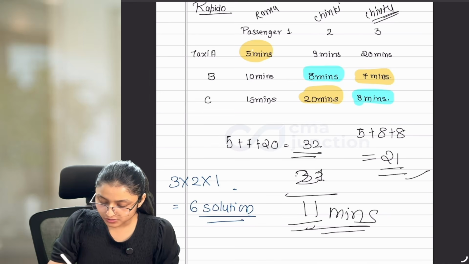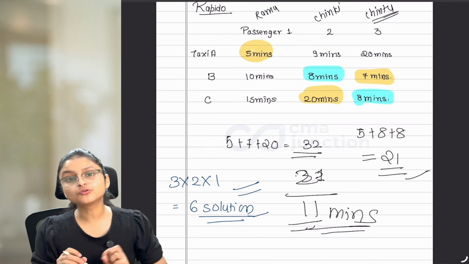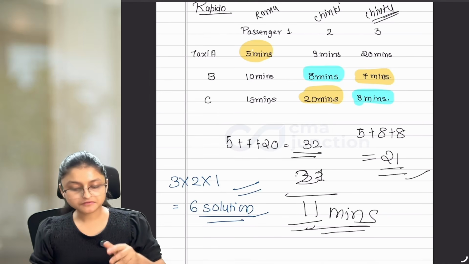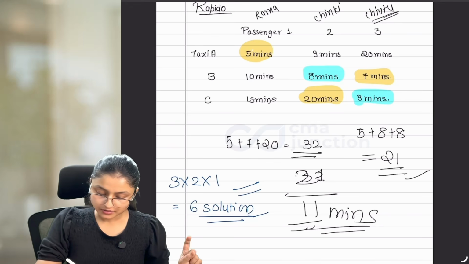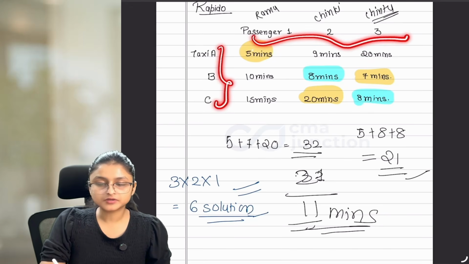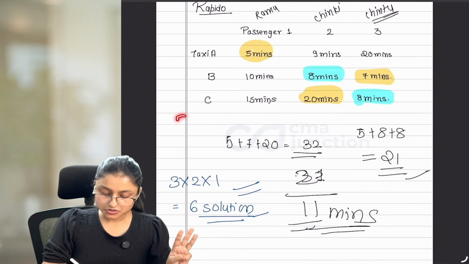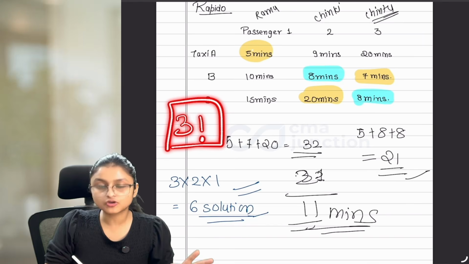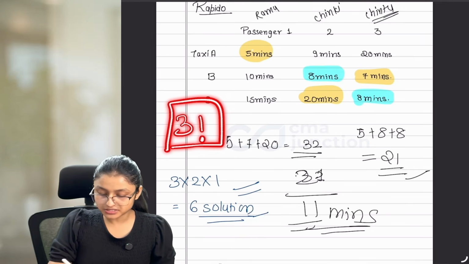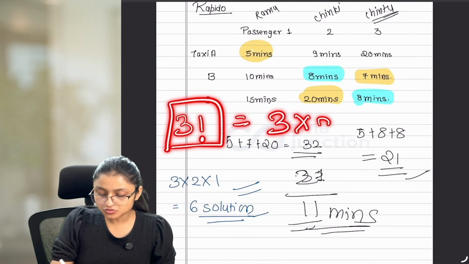Ma'am, how did you calculate that there are going to be 6 solutions? Whenever you are doing this trial and error method, we ask what is the number of rows and columns? It is 3. So your answers can be 3 factorial. This is the number of solutions which you can have. Now what does 3 factorial mean? 3 factorial means 3 into 2 into 1.